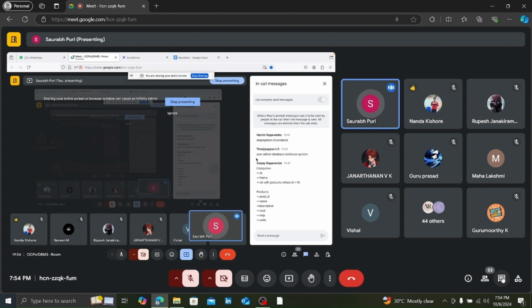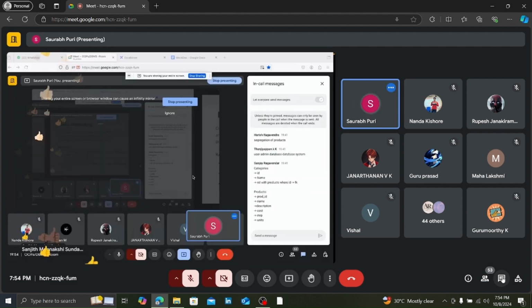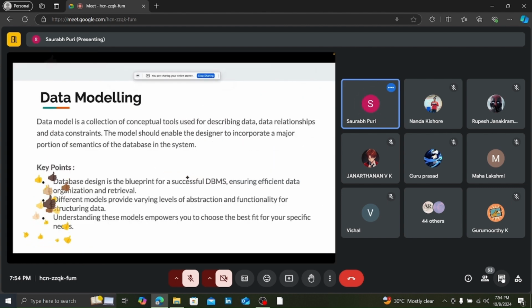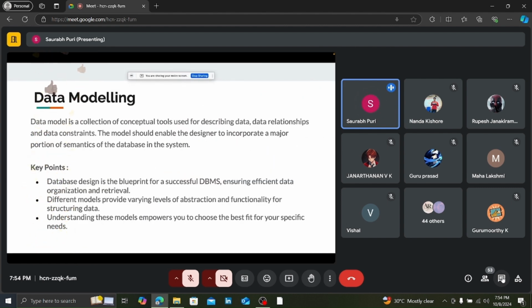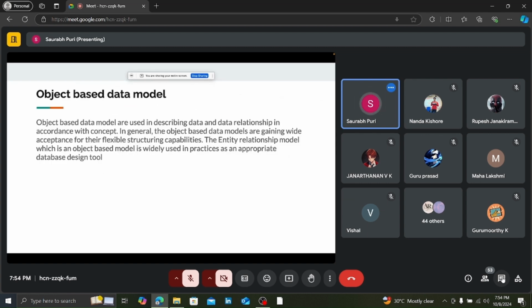A customer can make multiple payments, but a payment will be made by only one customer. Okay. So basically you do the data modeling and then you design a blueprint of your successful DBMS, and then you provide the abstraction and functionality of structuring the data, right?